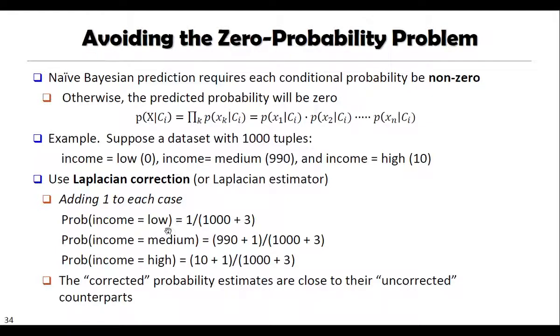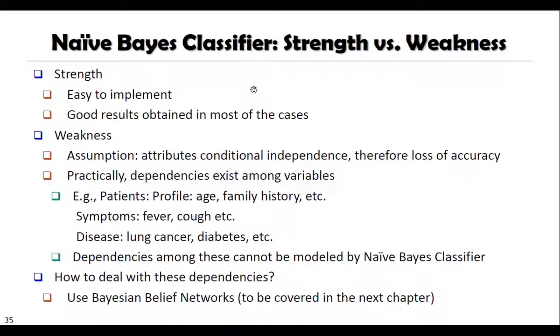So the probability of income equal to low will be 1 upon 1003. Same for income equal to medium: 990 was the original, we have added one such row, so 991 divided by 1003. Same for the probability of high: 11 divided by 1003. This is the Laplacian correction. Why do we require this? In order to avoid the zero probability problem.